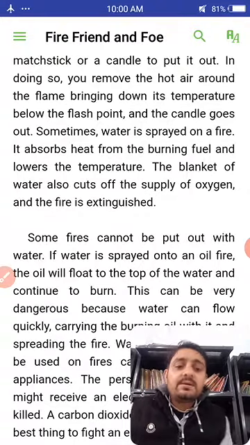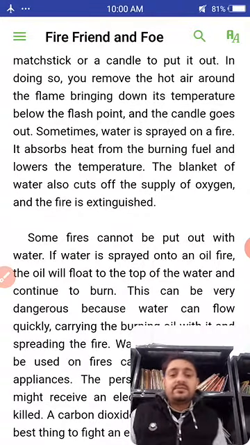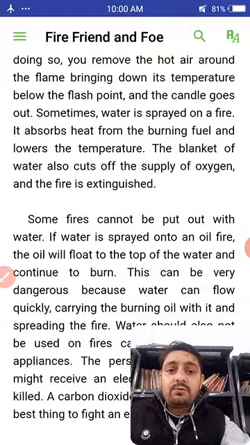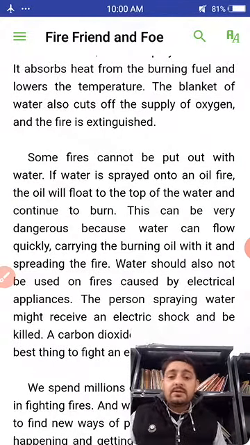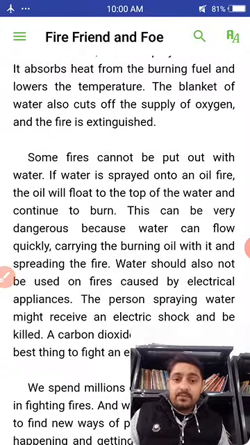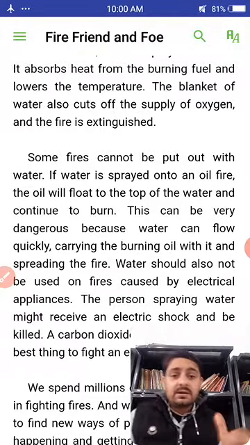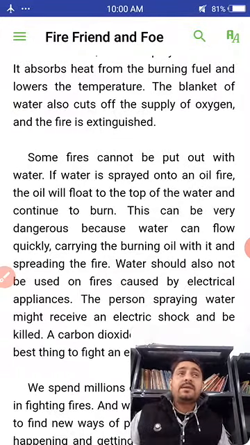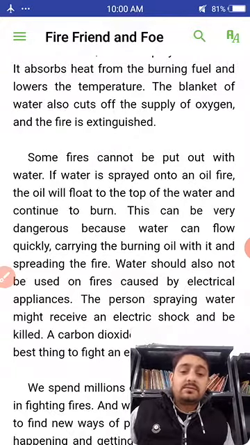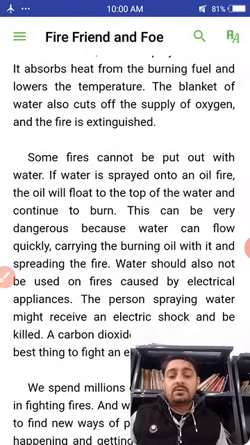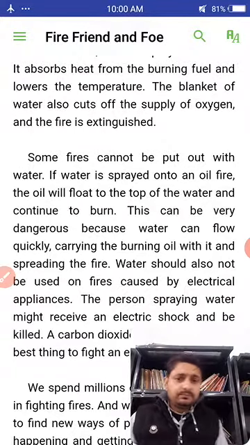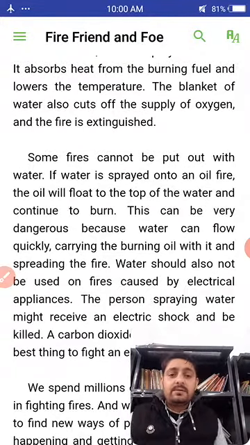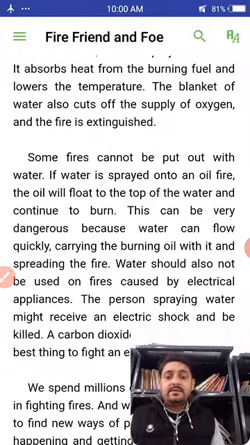This can be very dangerous because the burning oil can flow very quickly, carrying the fire with it and spreading it. So that's why we should not throw water on such a fire when there is an oil fire.